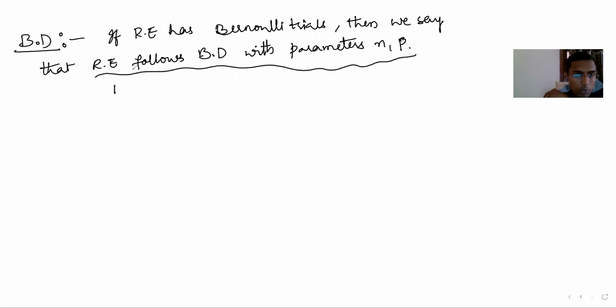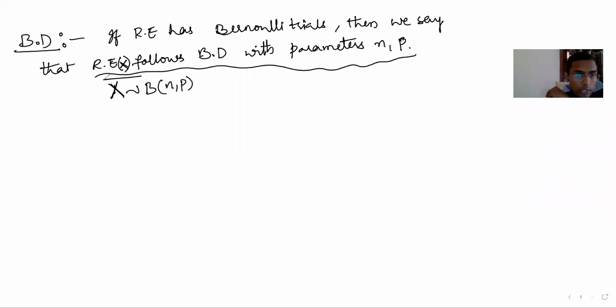This is a random experiment with the random variable X. So the random variable X follows binomial distribution with the parameters n comma p.